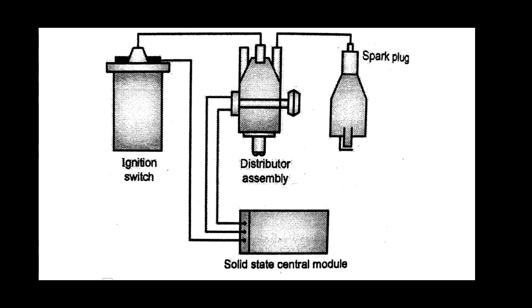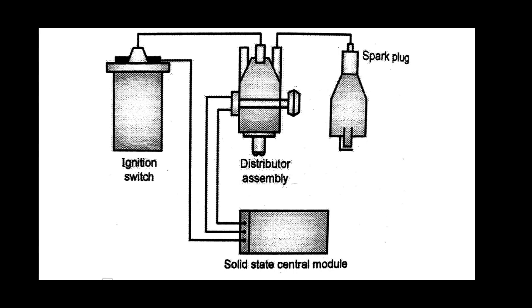The pulse generator of the solid state control module generates an electrical pulse to signal when the spark is required. Therefore, this control module makes and breaks electronically the primary current for the ignition coil by amplifying and processing the signal received from the pulse generator.